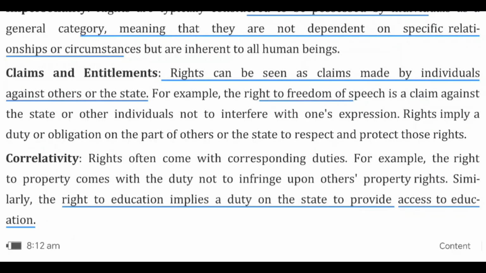Next, claims and entitlements. Rights can be seen as claims. Rights are nothing but claims or entitlements that an individual holds against the state or some other persons. Example: right to freedom. This is a claim against the state that every individual has the right to freedom of speech and expression.